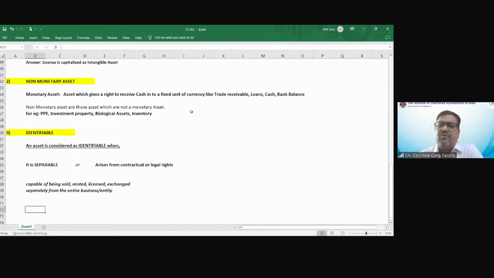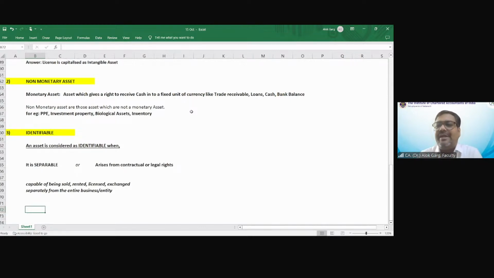Now my question to all of you is, due to this market share of 80-90%, is this company getting a benefit? Future economic benefit, yes. The company is generating a lot of money, right? Because the company is a market leader, they are getting money itself. But the question is, is this market share a non-monetary asset? Answer is yes. This market share is a non-monetary asset.